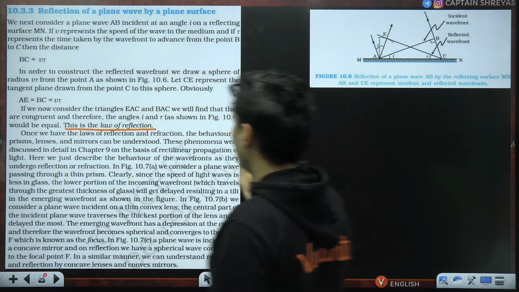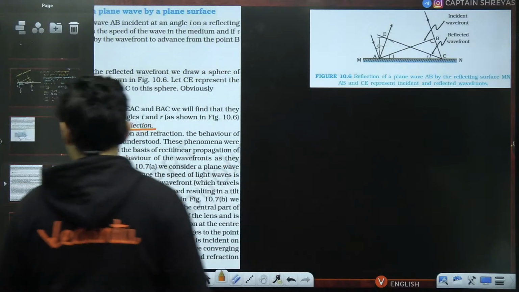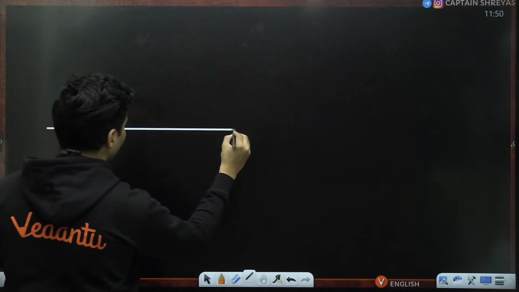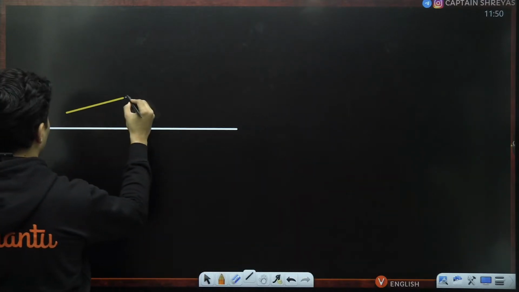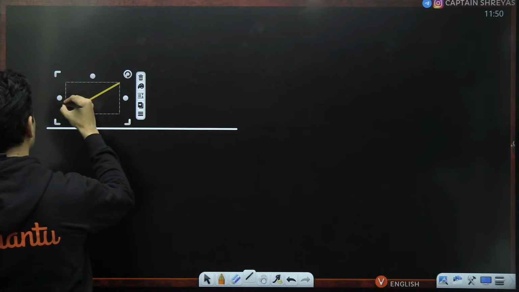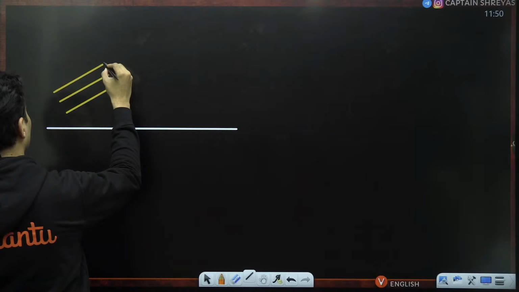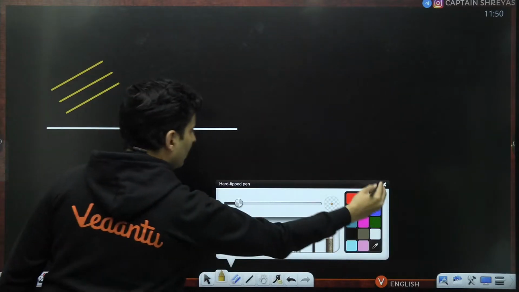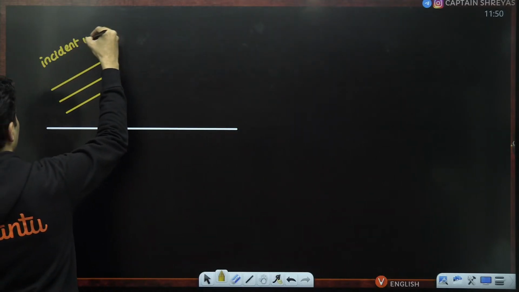Once we have the laws of reflection and refraction, everything else can be understood. We'll come to that. But before that, let's see how reflection can be explained in a similar way. It is very simple, not that difficult. Again, you take a mirror, and again you show this is basically your incident wavefront.